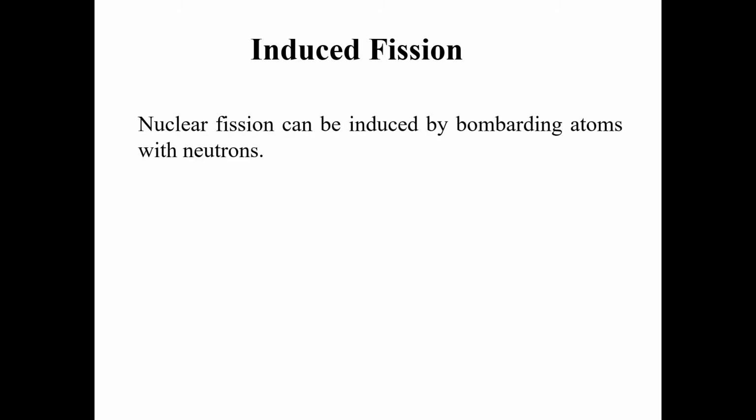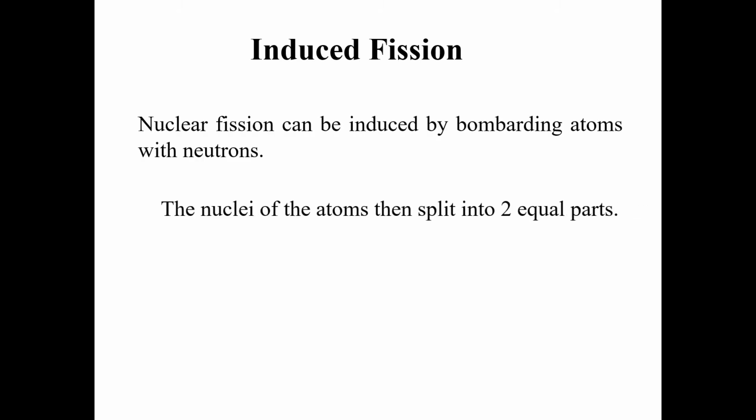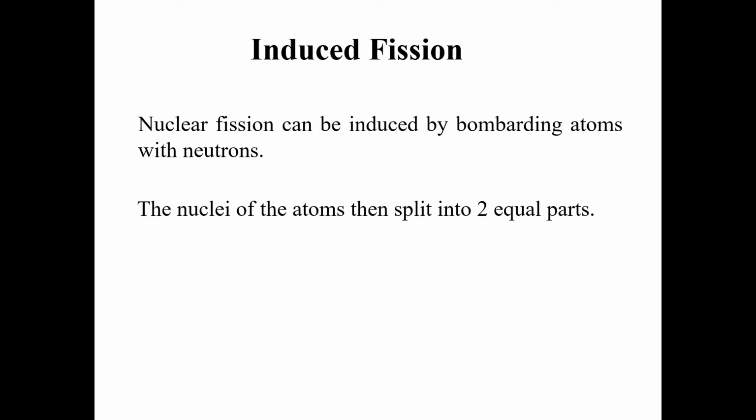The second type of fission we call induced fission. It is a kind of fission that is induced by bombarding the target atoms with neutrons. It is a fission that we induce; it does not occur all by itself.